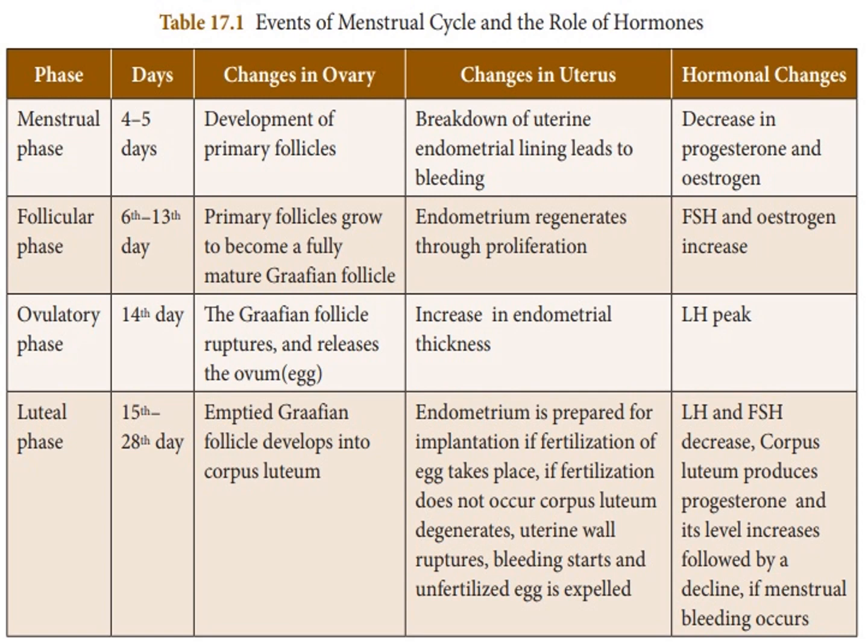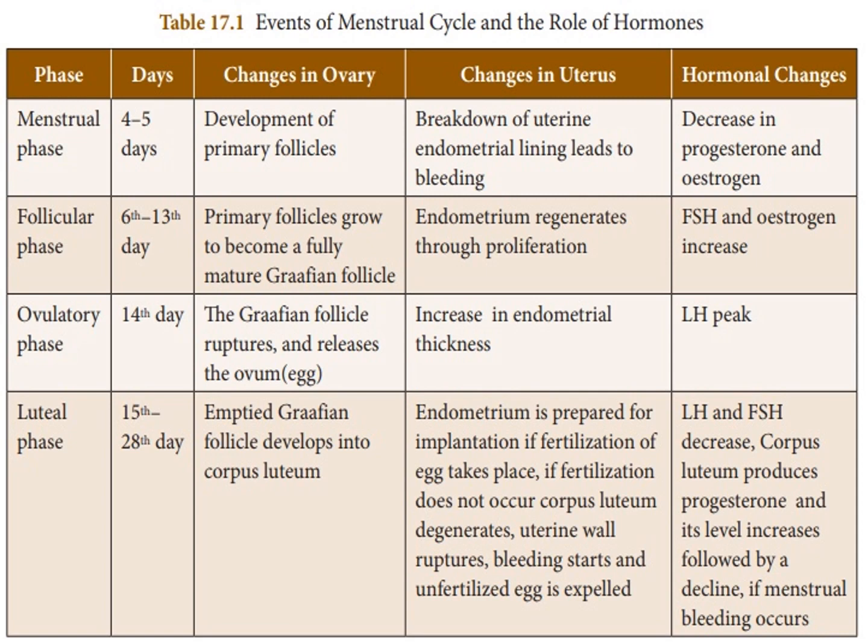The follicular phase lasts from day 6 to 13. The primary follicle grows to become a fully mature Graafian follicle. In the uterus, the endometrium regenerates through proliferation. FSH and estrogen increase. In the ovulatory phase, on the 14th day, only one day, the Graafian follicle ruptures and releases the ovum. The endometrial thickness increases, with an LH peak, the highest LH.